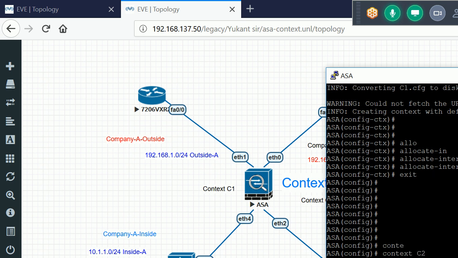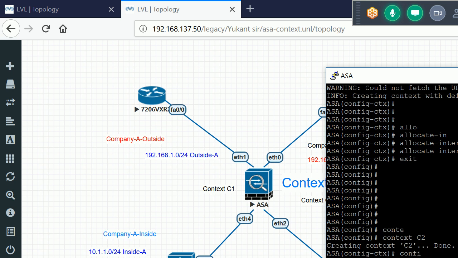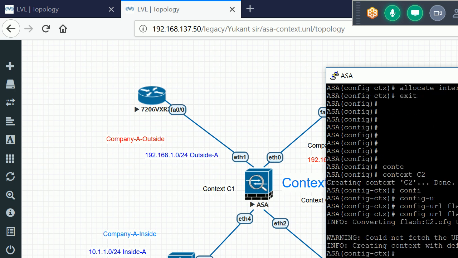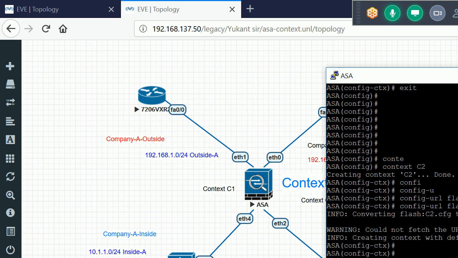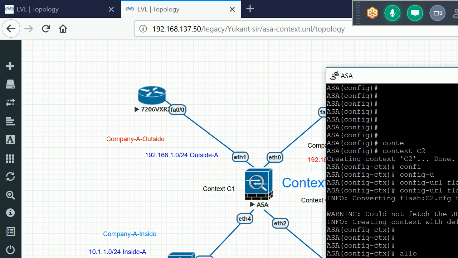I'll give this command config URL. Here I am using flash, C2.cfg. So you can either use flash or use the direct name, but the format must be cfg. Now I'm allocating interfaces, Ethernet 0 and Ethernet 2.